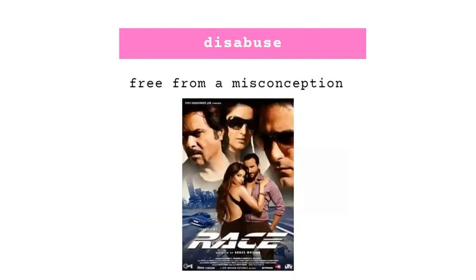Next is disabuse, which means free from misconception, and you can connect it with the race franchise, which generally have a misconception throughout the movie, and in the climax scene they settle everything up. So also you can remember it by breaking this word. So disabuse. So use is a positive use. Abuse means making the use negative. So using something in a negative manner. And again, putting this in front of abuse. So making abuse as negative.